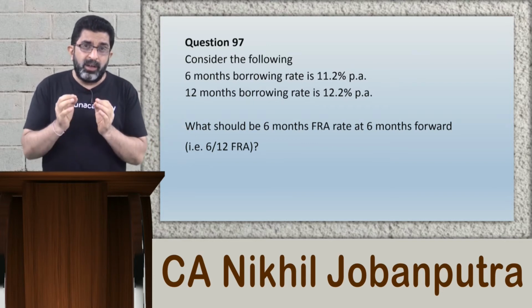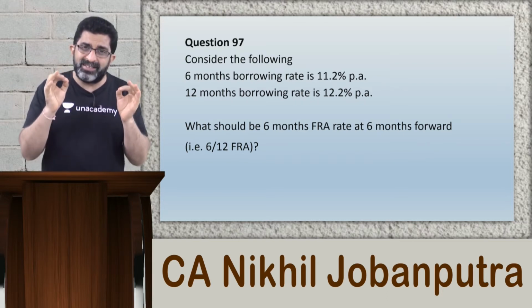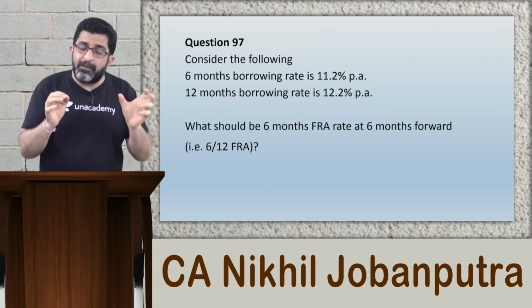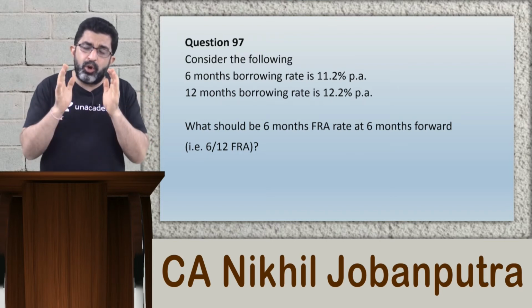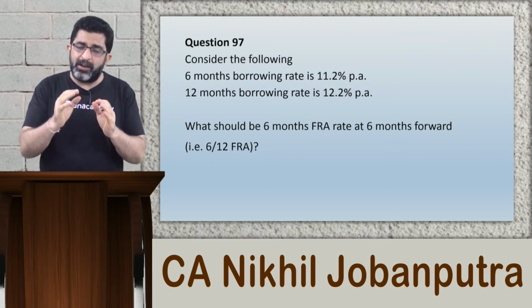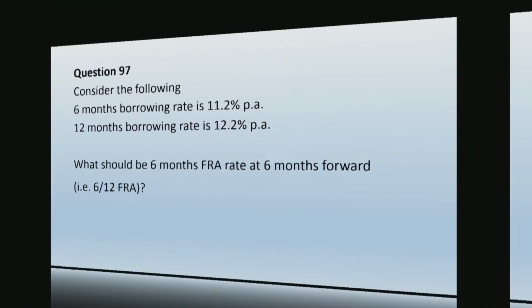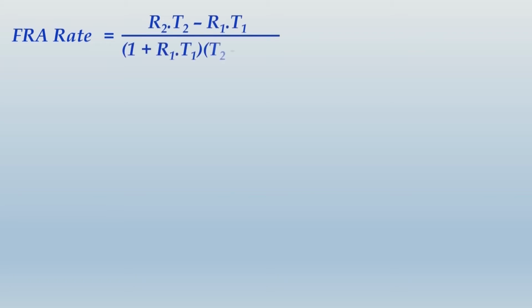Now friends, what is to be done? I will first show you a formula based calculation to compute that FRA rate, and then we will logically derive the same thing, and I want you to carefully note down all the calculations. So let us see how to present the solution. When you put up a solution, you would first write up a formula, that is FRA rate equals to R2 into T2 minus R1 into T1 whole upon 1 plus R1 into T1 into T2 minus T1.